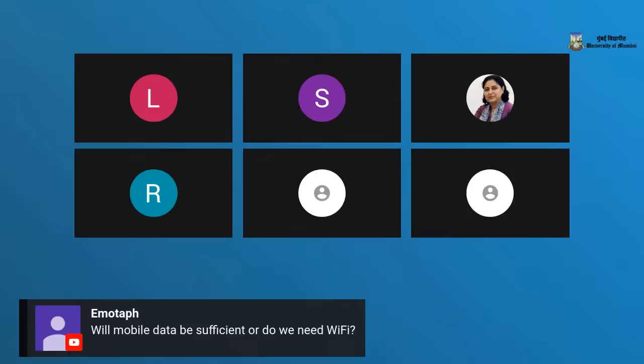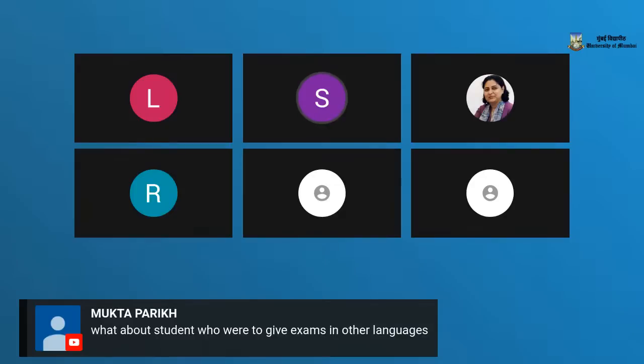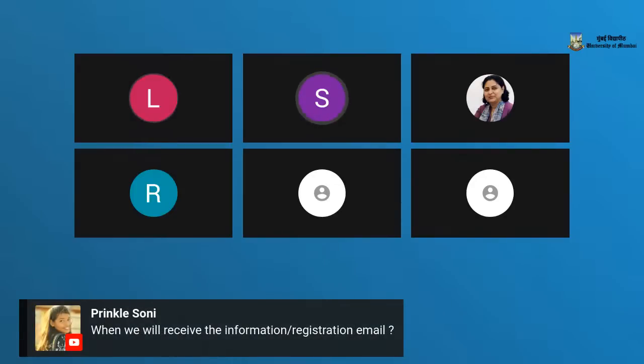Pardon me, sir, I didn't get the question. I'm not able to see it either. When are they likely to get the email, the first one which you said they will be receiving? We are hoping to send it out to everybody by tomorrow. We're just waiting on some data consolidation to happen. Once that happens, we will send the email out.